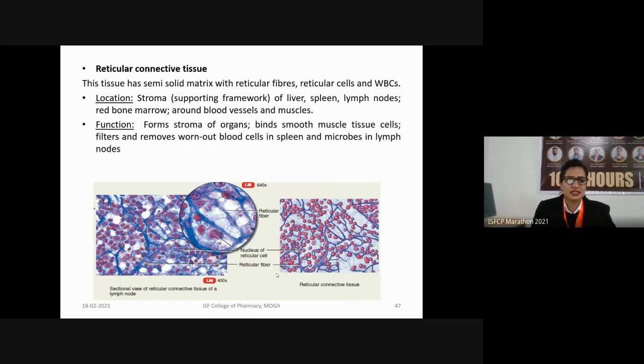The function of reticular connective tissue is to form the stroma of various organs. It binds the smooth muscle tissue cells. It filters and removes the worn out blood cells in the spleen and microbes in the lymph nodes. So this is the structure of the reticular connective tissue. They consist of the reticulin fibers and they have multiple nuclei present in the cells.